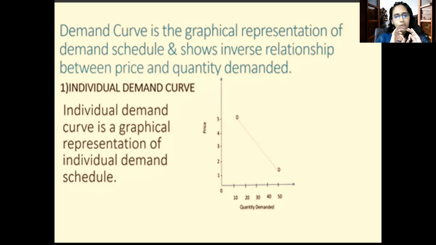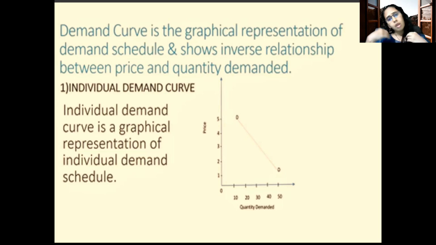At the highest price, that is 5 rupees, demand is lowest, 10. Then when the price starts falling, demand starts rising. So can you see there is an inverse relationship? Inverse means an opposite relationship between price and quantity demanded. Remember, students, this inverse relationship between price and quantity demanded will be there in this chapter.